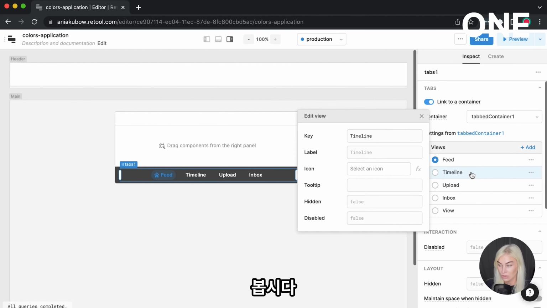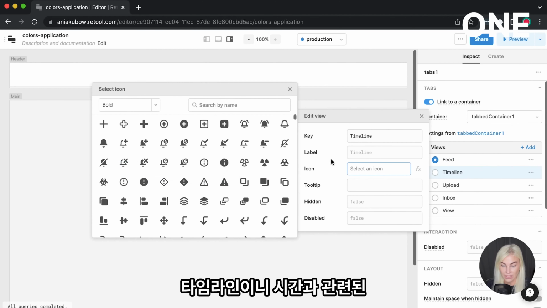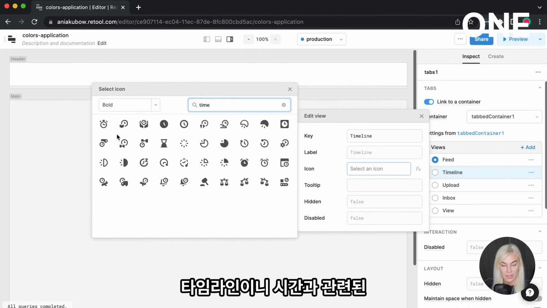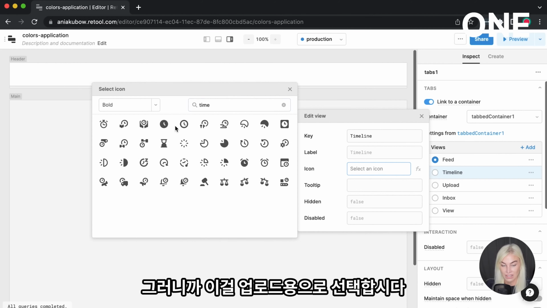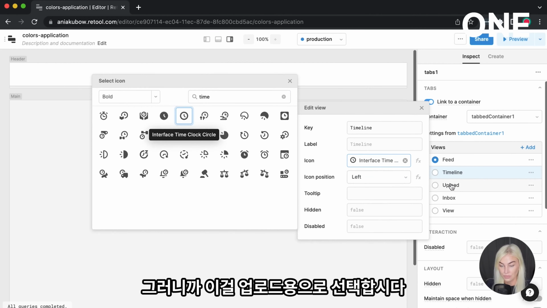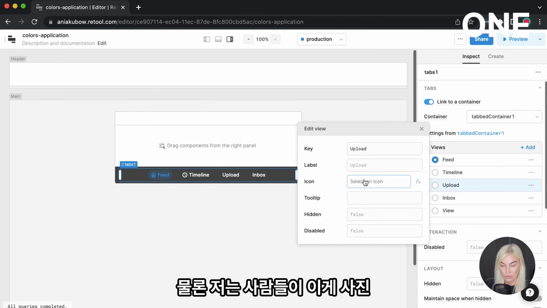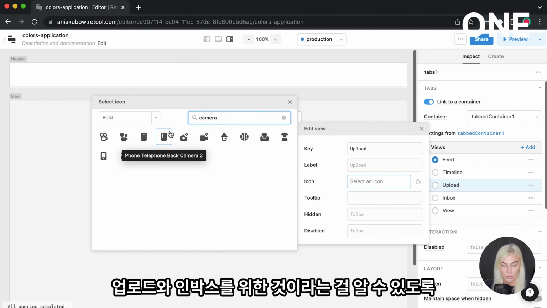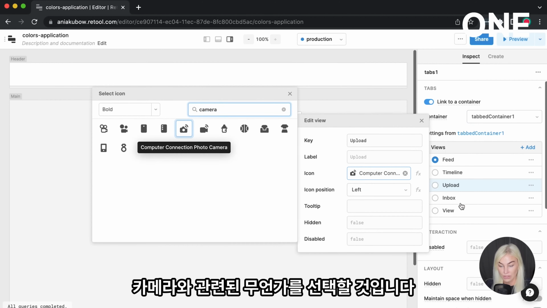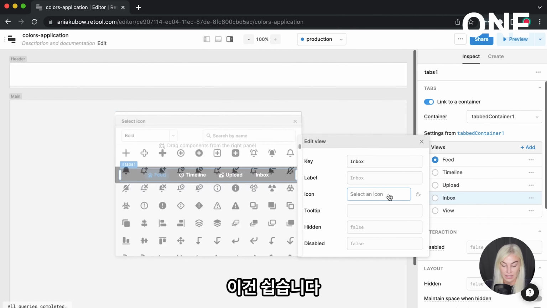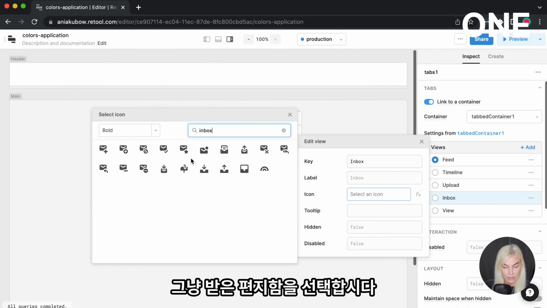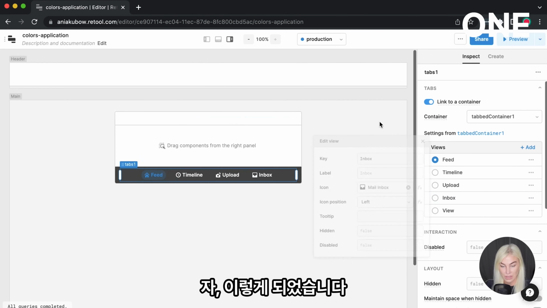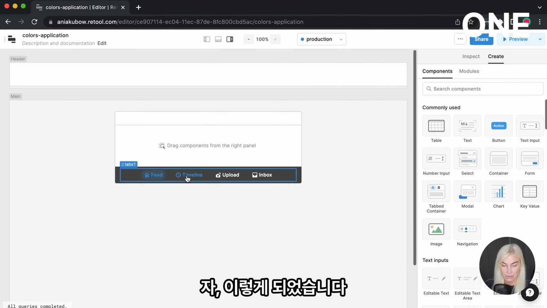Let's go ahead and also do one for the timeline. So let's search for something to do with time, as this is a timeline. So let's choose this one. For upload, I'm of course going to choose something to do with maybe a camera, just so people know that this is for uploading photos. And for inbox, this one is easy. Let's just choose an inbox. So there we go. So there we have it.